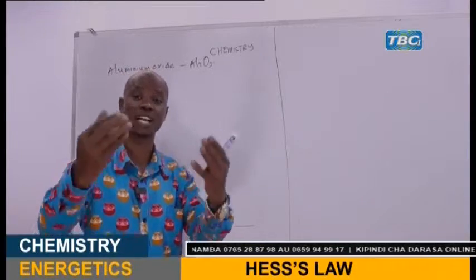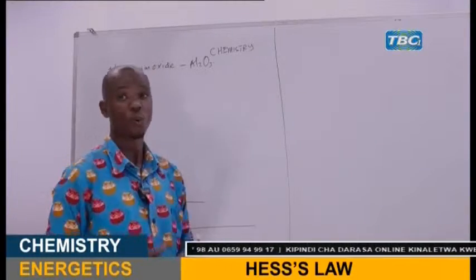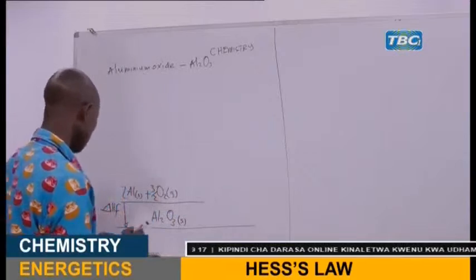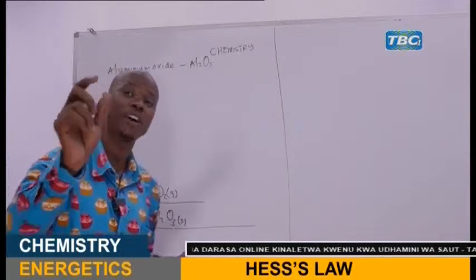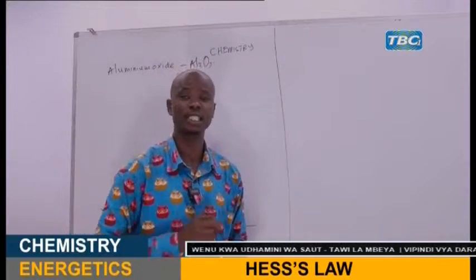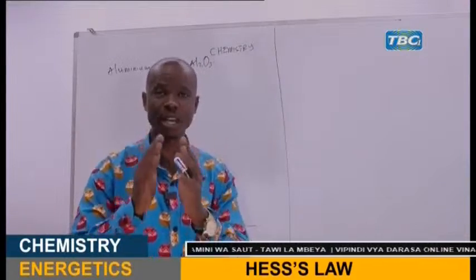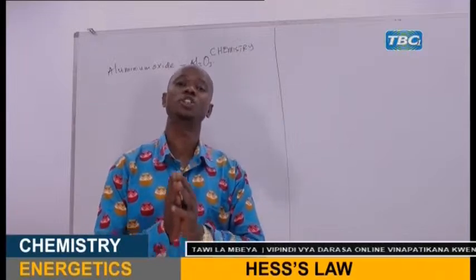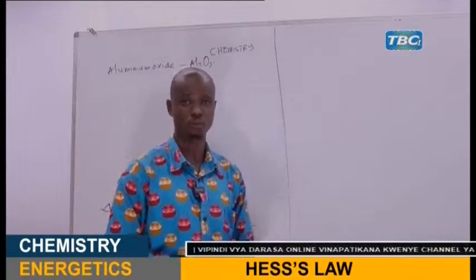I'm sure that you have studied this one, my dear student, and I hope that we are together and remember it. So here, before we go to the ionization process, we have to convert the solid aluminium metal into gaseous form.